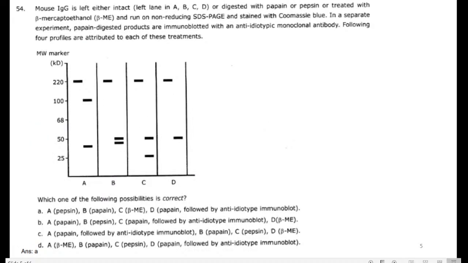Okay, next is a very important concept in this fourth unit. Many of the questions carry questions like this. Without this band image, you can't see any CSIR question. All the CSIR questions ask questions like this. Mouse IgG is left either intact. The left lane is here D. Here you can see the ABCD.